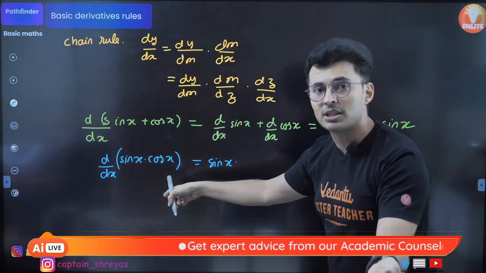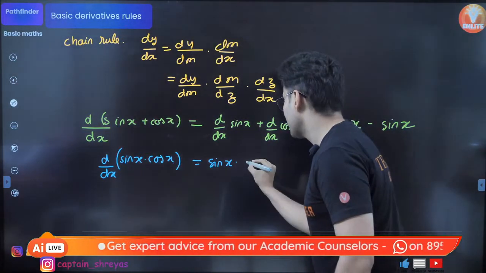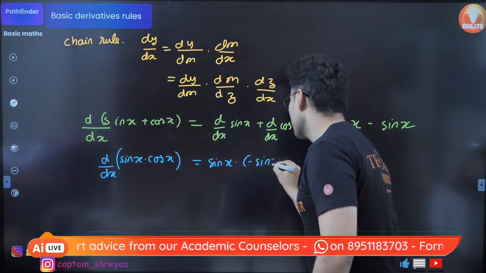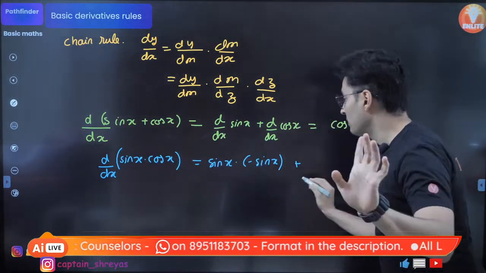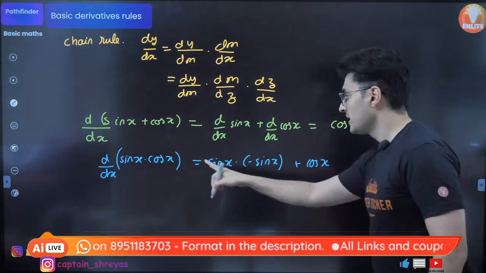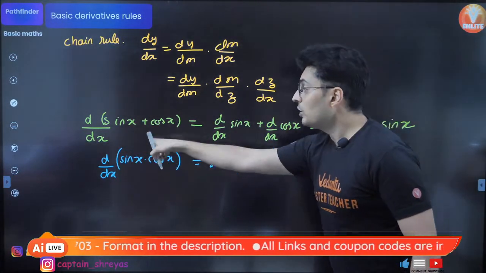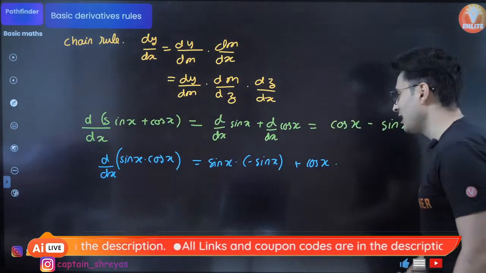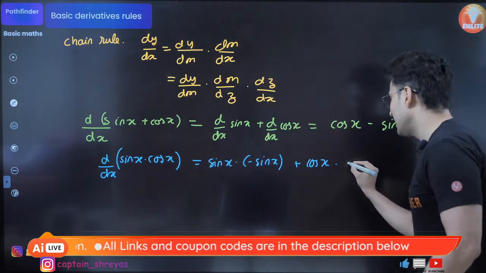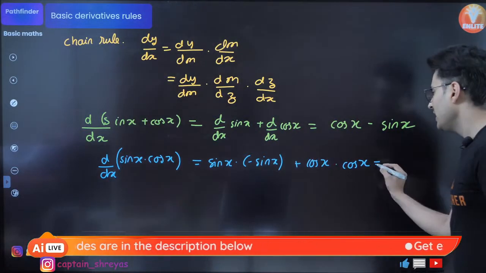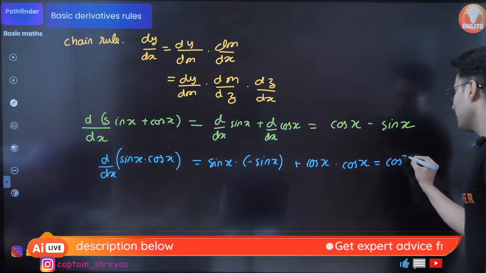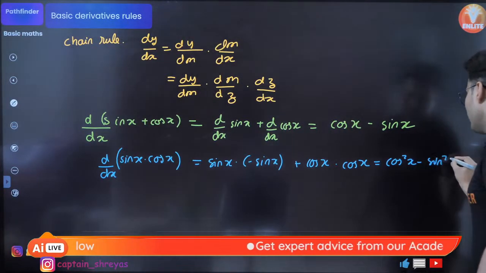Derivative of the second function, derivative of cos of x is minus sine x, plus second function, cos of x, into derivative of the first function. Derivative of sine of x is cos of x. So this will be nothing but cos square x minus sine square x.